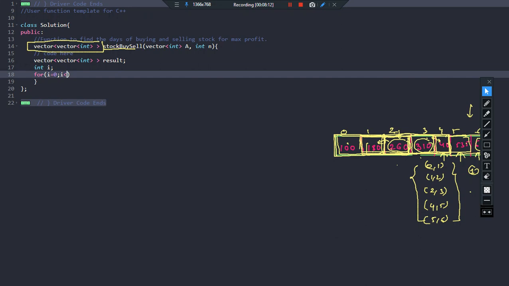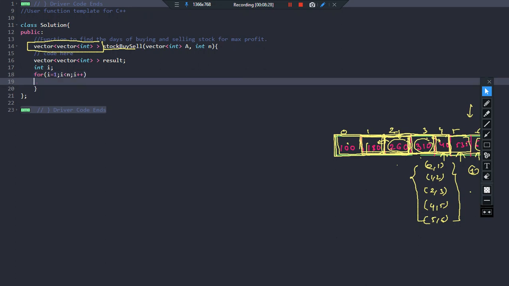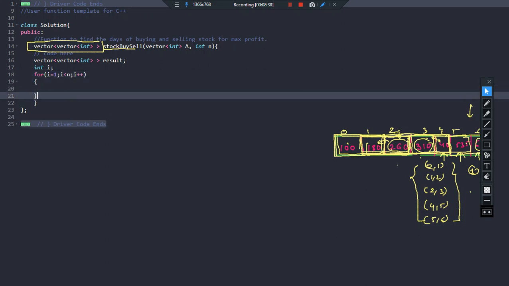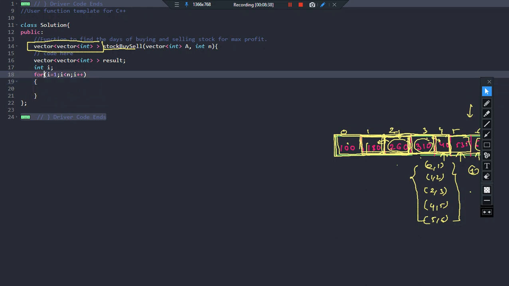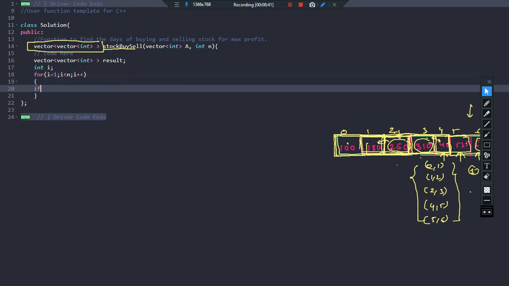So i less than n, or let us say i equal to 1, i less than n, i plus plus, and this will be small n, right? Fine. So as we discussed, I will be starting from 1 and moving till n, i plus plus, and I will check if the value of the stock yesterday was less than the value of the stock today. This is what I want, isn't it?